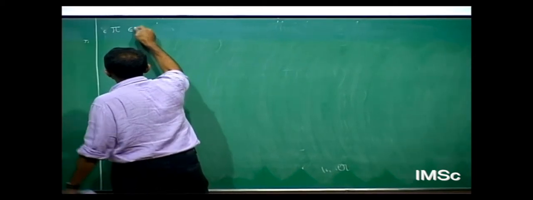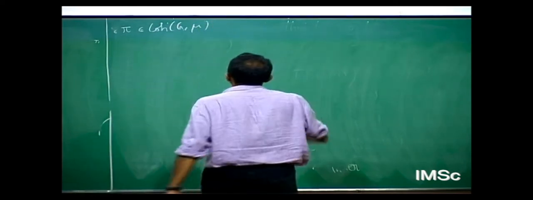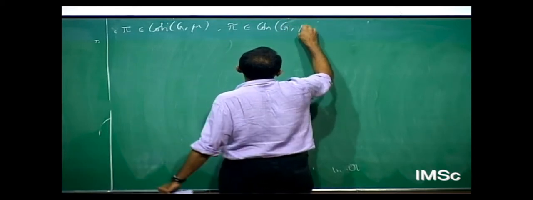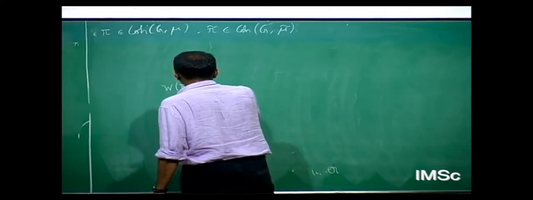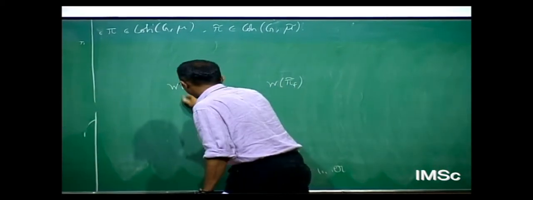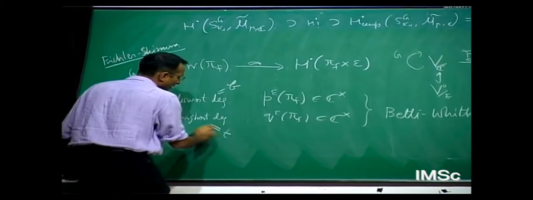So remember, I have a cuspidal automorphic representation, but then to play this cohomological game, I have to assume it's of cohomological type, with some weight μ, and I have its contragredient, which also turns out to be of cohomological type relative to the dual weight. I consider the Whittaker models of π_f and π̃_f, and I can map into cohomology, and this lowest possible degree in which I see cuspidal cohomology, let me call that B, and the top degree, I call it T.